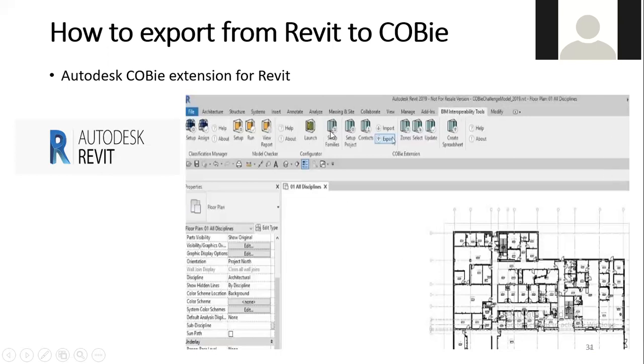This is the main interface of the Revit software, and this is an extra tab. By default, this tab will not be there. It appears after installing the plugin. The COBie extensions for Revit can be downloaded from any site.